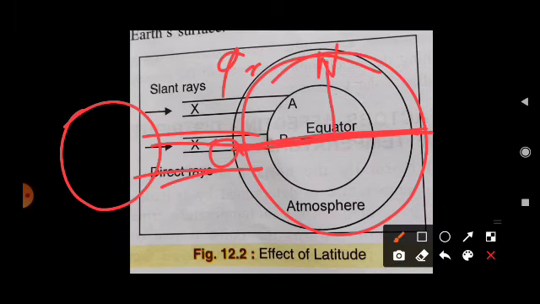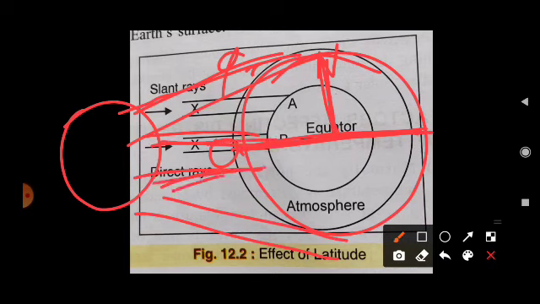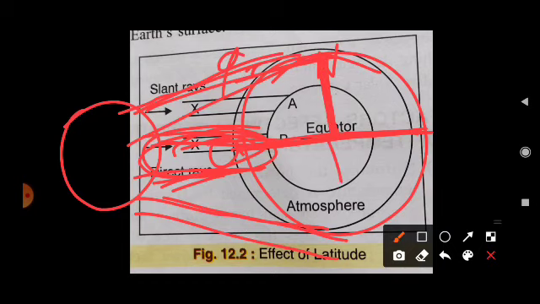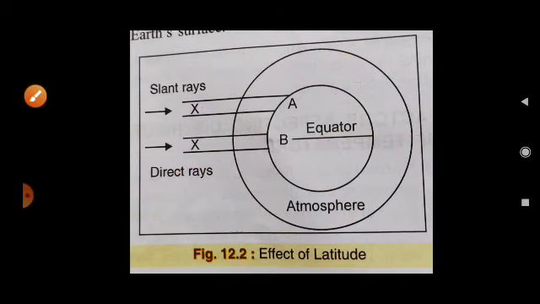As we go from the equator to the north pole, the temperature decreases. Why? Because the light is slanting over here and direct sunlight is here. Also, the distance from here is less, and here the distance is more as compared to it. So the temperature of the earth decreases from the equator to the pole. This is the effect of latitude.